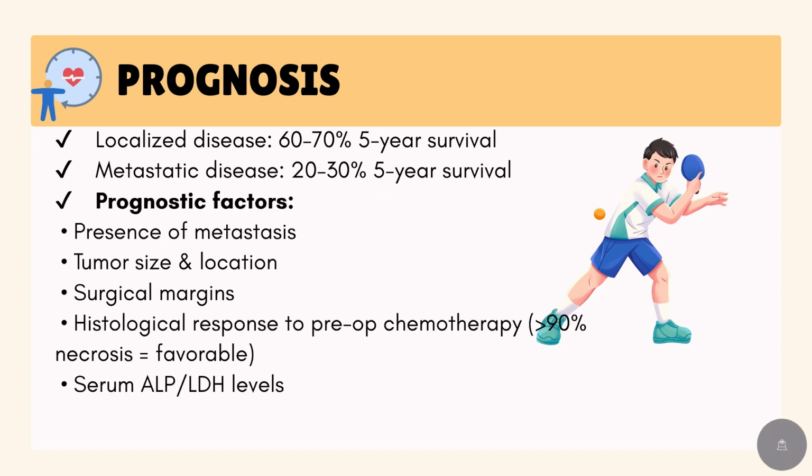Important prognosis factors include whether there is metastasis, whether surgeons can achieve clear margins, and the response to preoperative chemotherapy. A necrosis rate of more than 90% after chemo is a favorable sign. Blood markers like ALP and LDH can also affect prognosis.